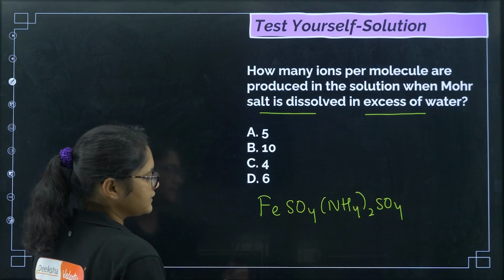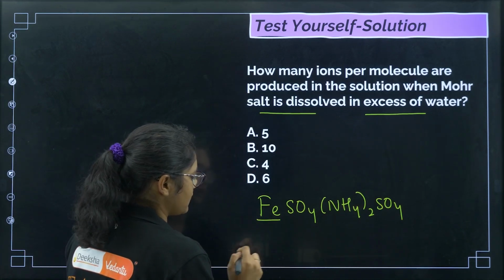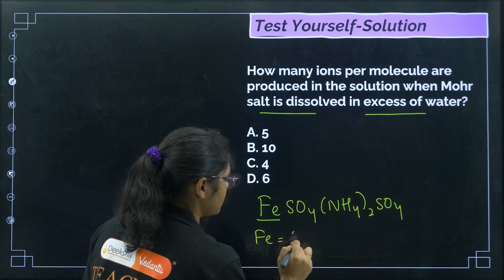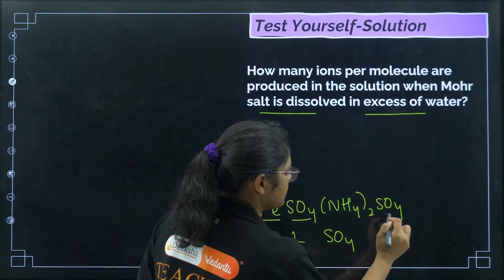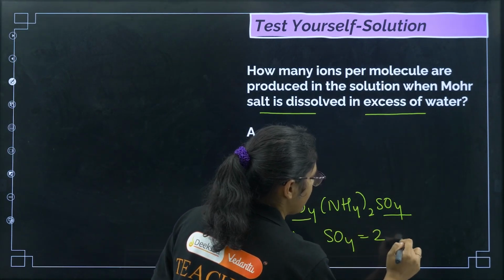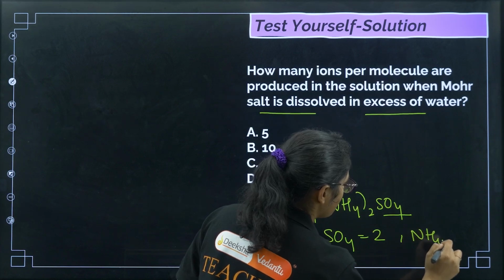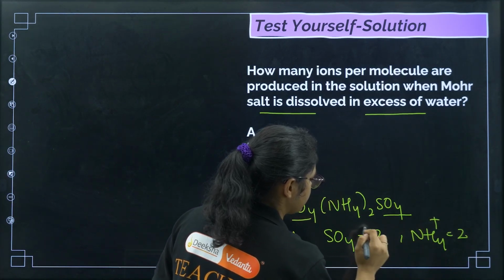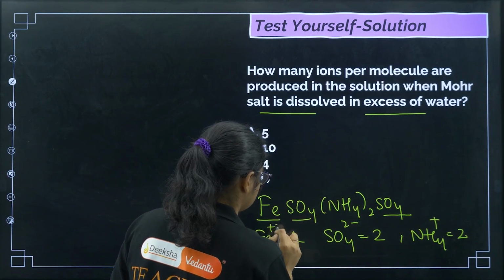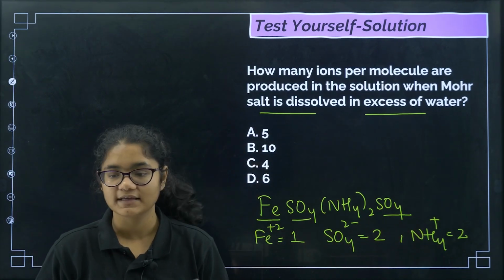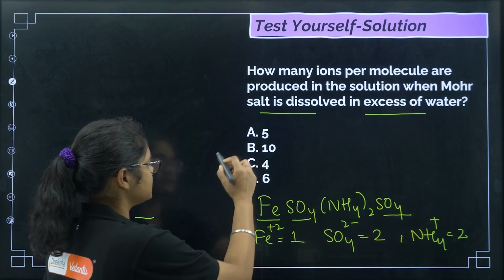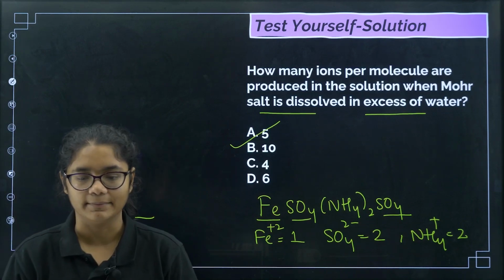If I put it in water, what will I get? Fe, 1 ion. Sulfate, 1 here and 1 here, so 2, and then ammonium, I'll get 2. So how many ions total are we getting? 2 plus 2 plus 1, that is 5, right? So the answer for this question will be option A.